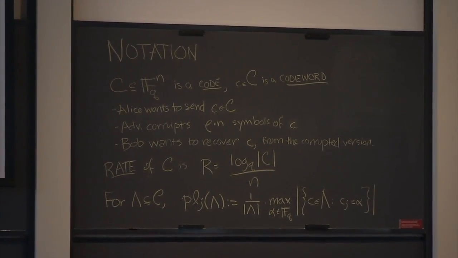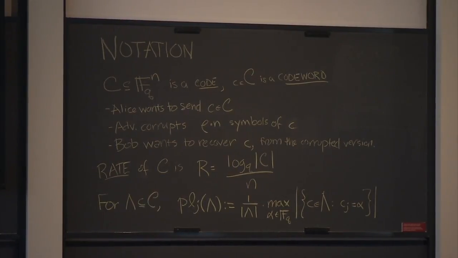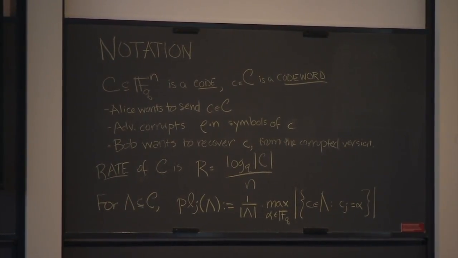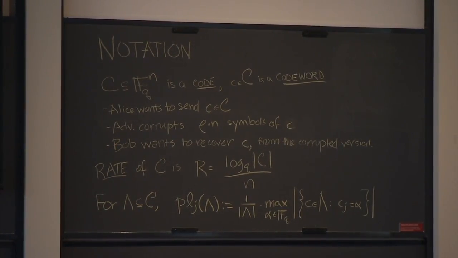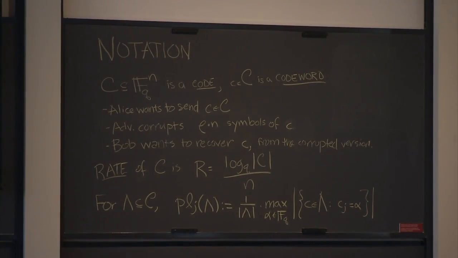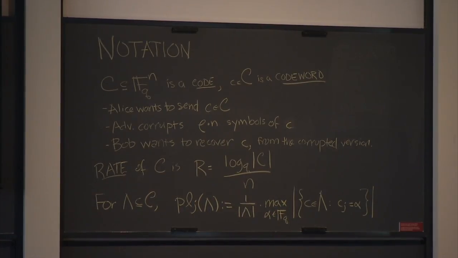Which basically, you can think about this. This is the number of symbols, Q-ary symbols, that Alice wants to send divided by the number of symbols she actually sends. So this is a number between 0 and 1. We would like it to be close to 1. That means there's very little communication overhead. But it might be close to 0. OK, so those are the two parameters that we're working with. Any questions about error-correcting codes?